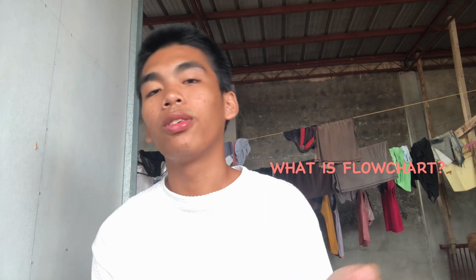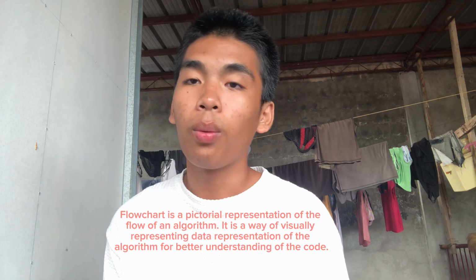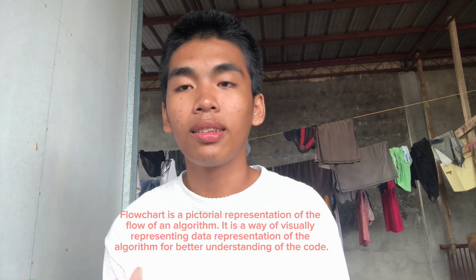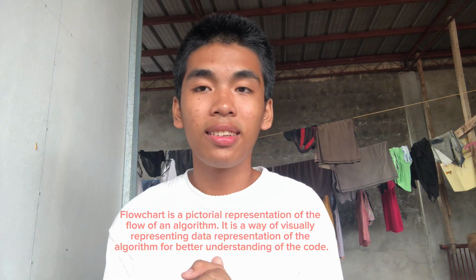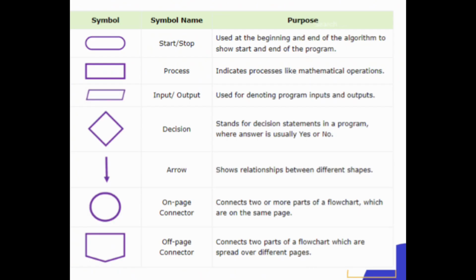Flowchart. What is flowchart? Flowchart is a pictorial representation of the flow of an algorithm. It is a way of visually representing data representation of the algorithm for better understanding of the code. And here is the symbol of flowchart. The flowchart visualizes the code given and is more detailed, specific with symbols for various actions and decisions. Here are the different symbols of flowchart. Flowchart has different types of symbols and it indicates the name on every symbol. And in this way, the code will be readable to the people.